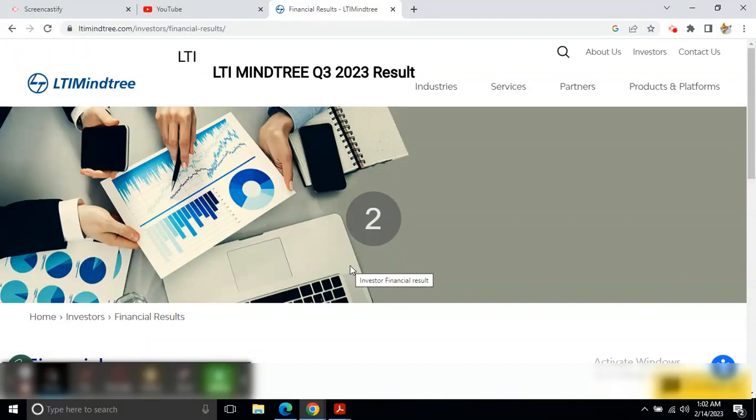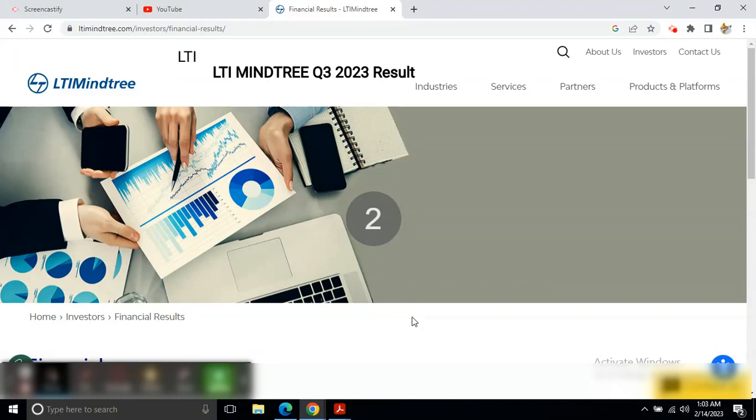So as we know, LTI Infotech was a different company and Mindtree was a different company, but both belong to the same group. So now both are merged and they are called LTIMindtree. We will review the result of LTIMindtree for quarter three of 2023, for the period ending 31st December 2022.